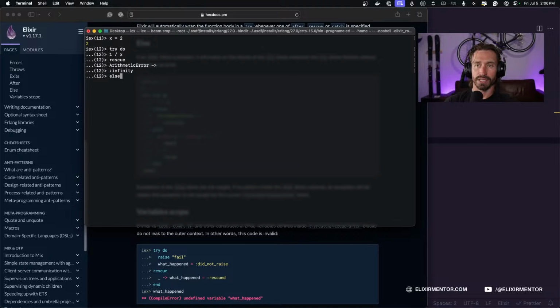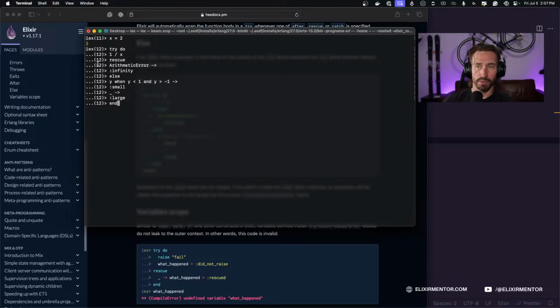So obviously we would throw the arithmetic error if it were 1 divided by 0 here. But then in the else statement, we're going to do y when y, we're using a guard here, is less than 1 and y is greater than -1, then we're going to return the atom small. And then for everything else, we don't care what we're matching to. We're just going to return the atom large. And then we can end this.